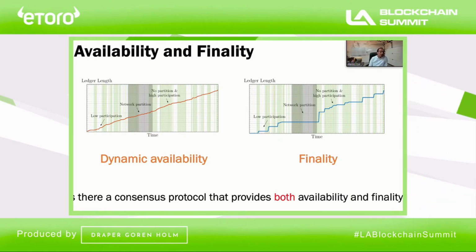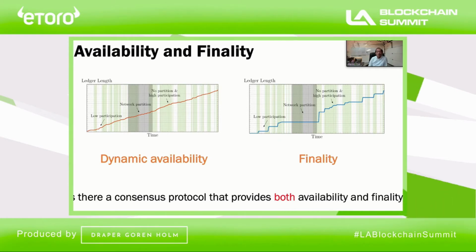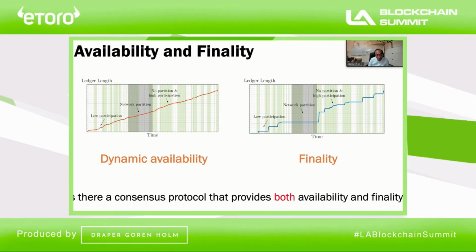Okay. Now, if you look at the picture on the left and right, the behavior of a protocol which is dynamically available has to keep on going forward, even with a network partition. Whereas a protocol that provides finality has to stop during network partition or during low participation.